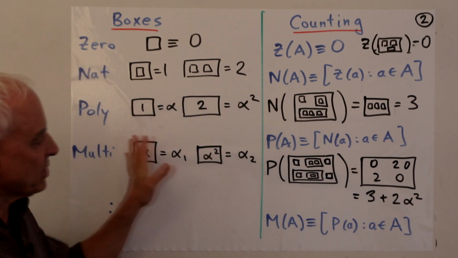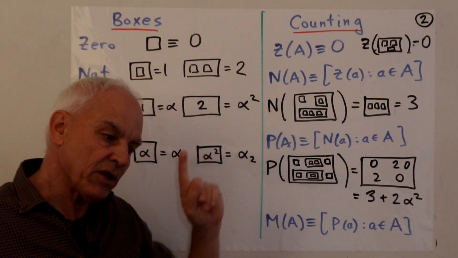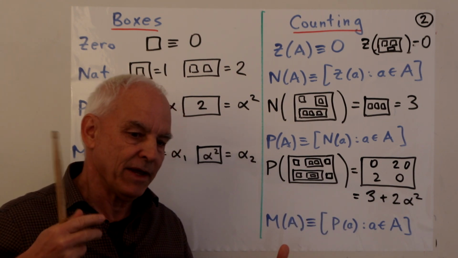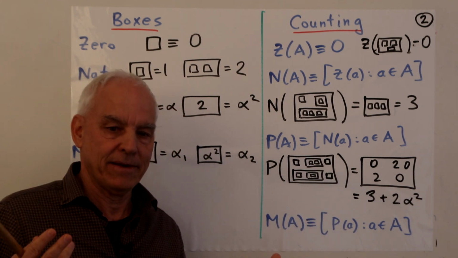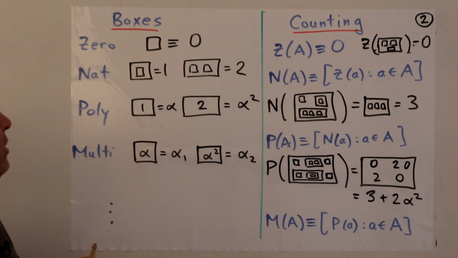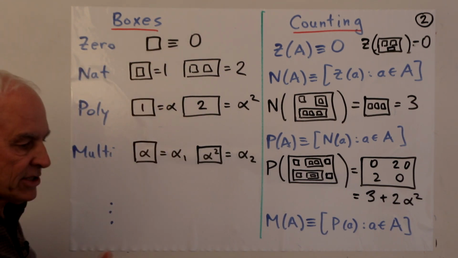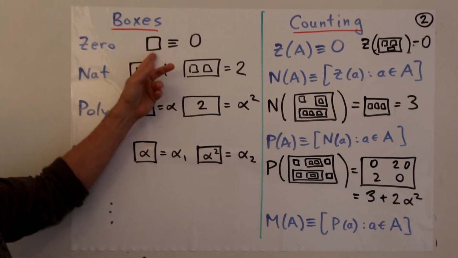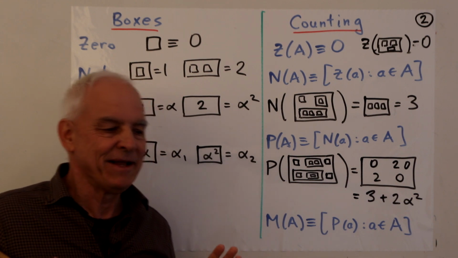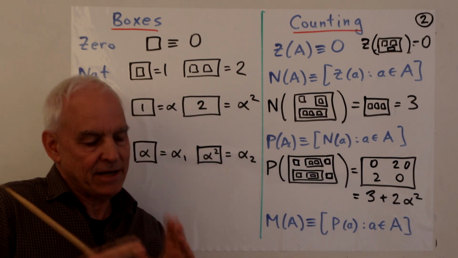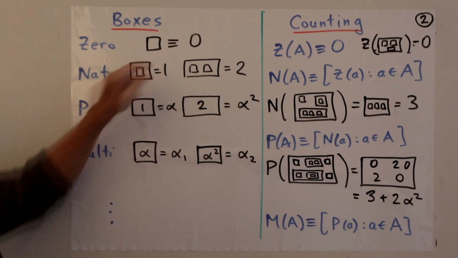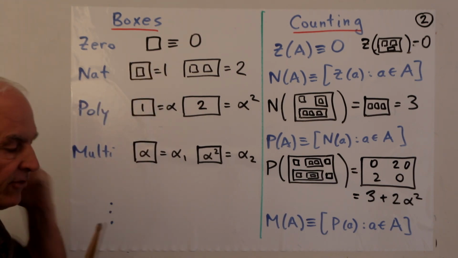Now, I'm going to give you just a simplified version of this. In particular, I'm not going to talk about the exciting developments that result from introducing anti-boxes, okay? So we're just going to stick with the simple version here. So in the world of boxes, we start with 0, which is just an empty box. So everything is kind of a box in this world, but the boxes can contain other boxes, and so they can be nested, okay? So the simplest box is just a single empty box, and that has the name 0.